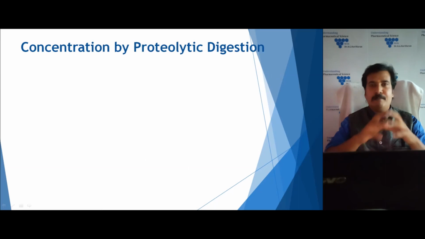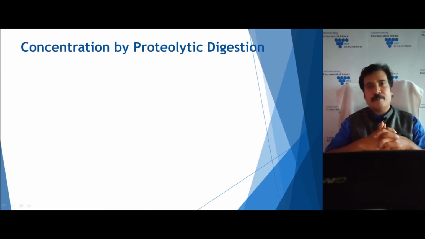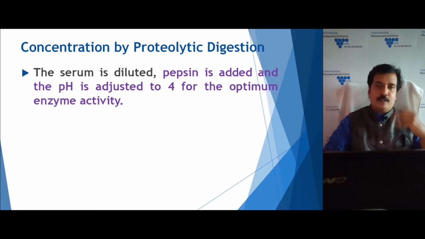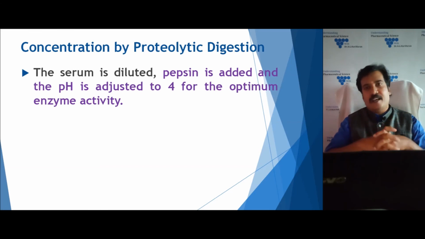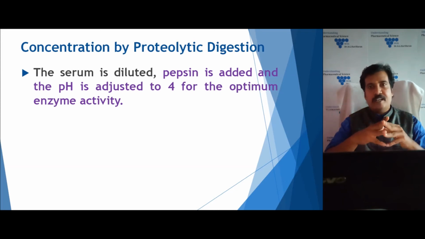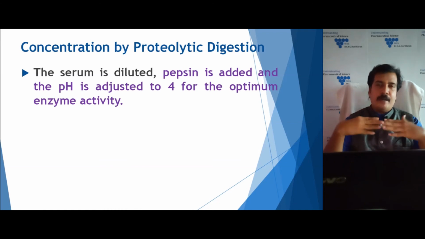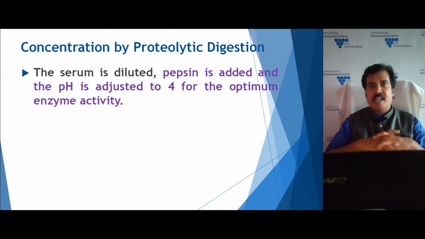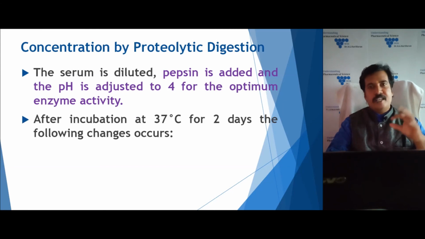And the second method is concentration by proteolytic digestion. In this method we add a proteolytic enzyme, preferably pepsin. Pepsin is an enzyme which generally digests proteins. To get maximum activity of pepsin, we adjust the pH to 4, which gives an optimum condition for pepsin digestion. Then it is incubated at a temperature of about 37 degrees Celsius for 2 days.